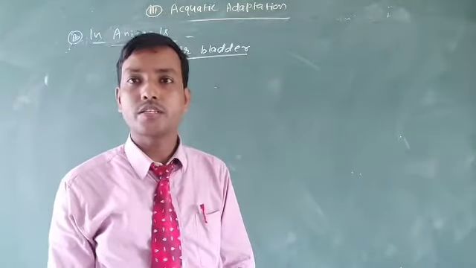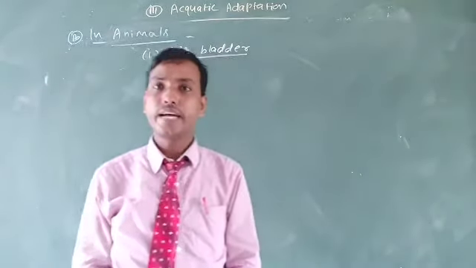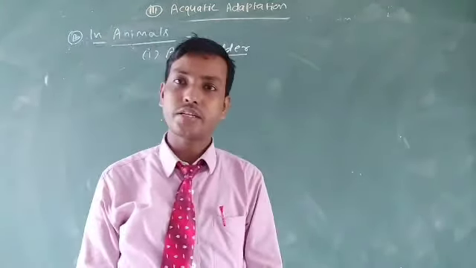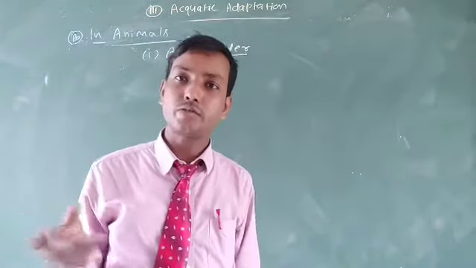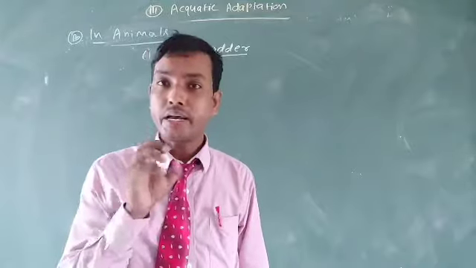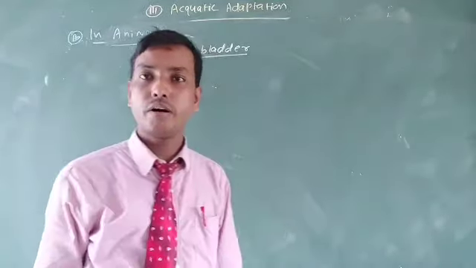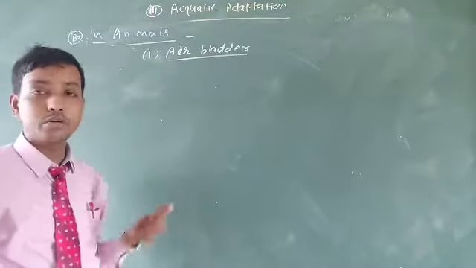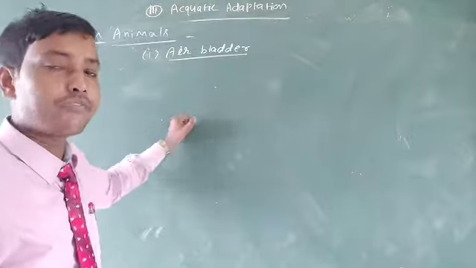The animals possess a balloon-like, pouch-like, air-filled structure, and it performs the same function as in plants, making them feel lightweight. So aquatic animals feel lightweight by having the air sac. This air sac reduces the overall weight of the animals. Air bladders reduce the weight because of having a lot of air filled in them.